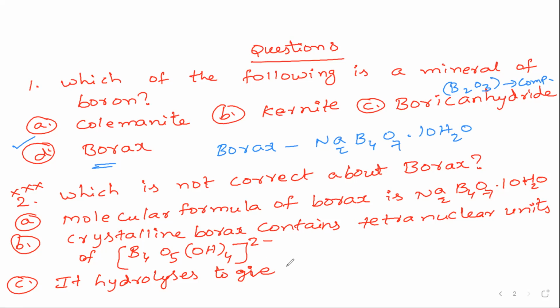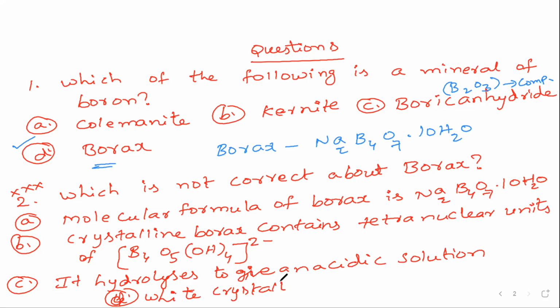an acidic solution. And the fourth point, option D, it is a white crystalline solid.